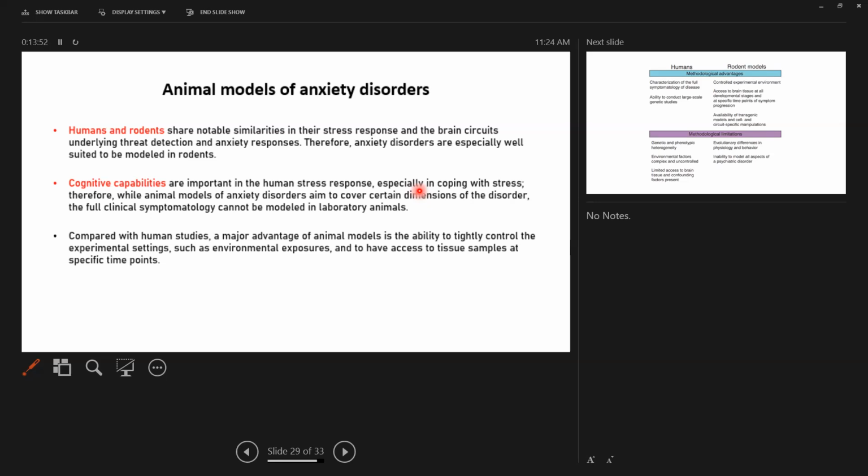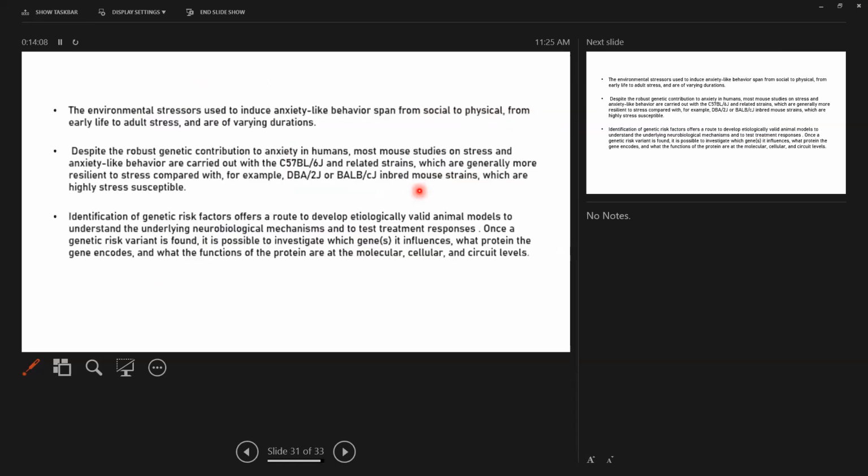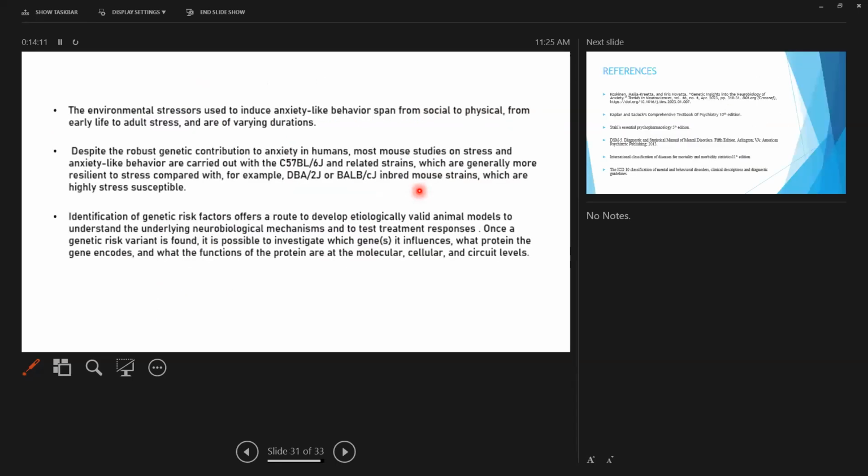Compared with human studies, a major advantage of animal models is the ability to tightly control the experimental conditions, such as environmental exposures, and to have access to tissue samples at specific time points. I've already told in the previous slides the advantages and disadvantages of rodent models versus humans. The environmental stressors used to induce anxiety-like behavior span from social to physical, from early life to adult stress, and are of varying durations.